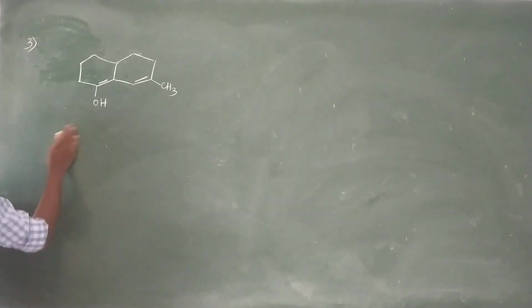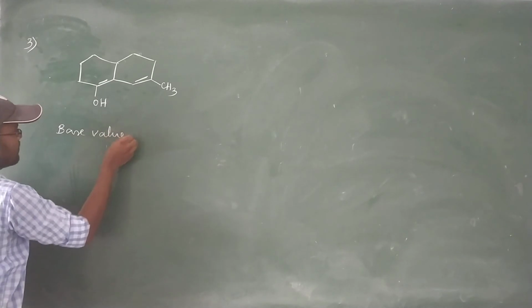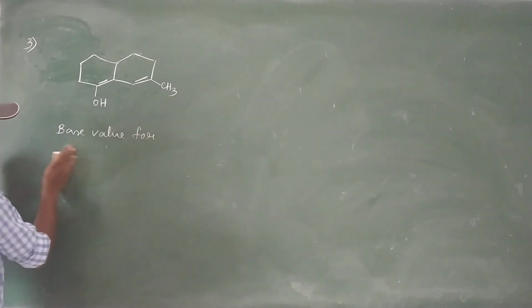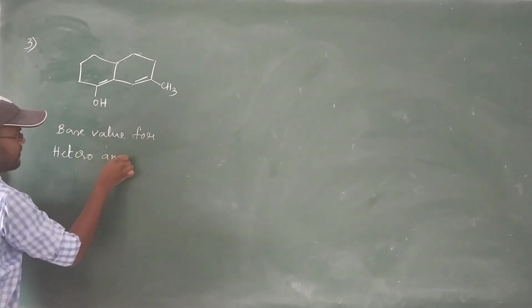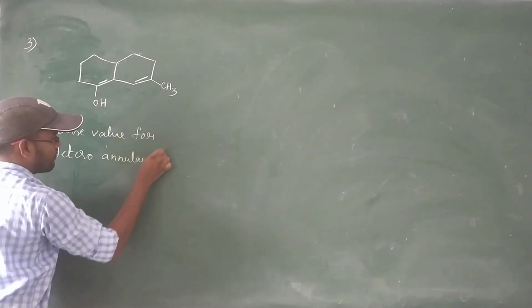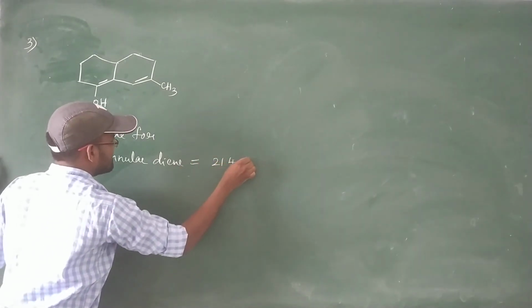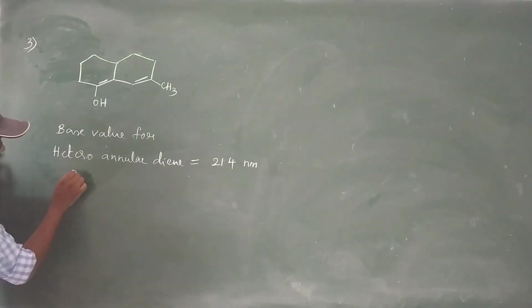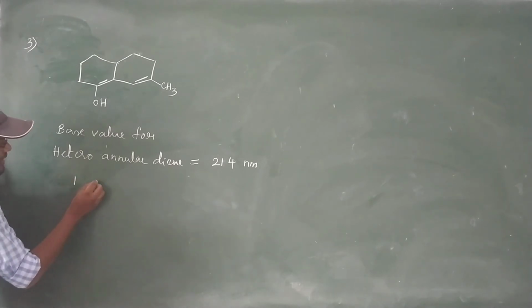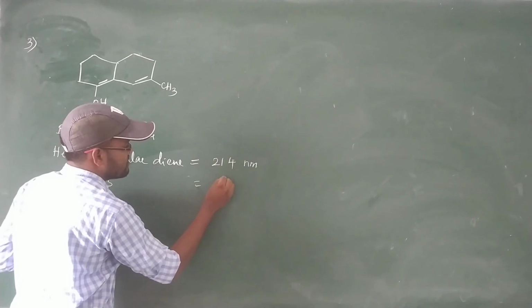Now let's take the base value for heteroannular diene, which is 214 nanometers. This is the base value. Next, let us see additions. First addition is alkyl substituent. One alkyl substituent is present, so for one alkyl substituent, let's take a plus 5 nanometers.